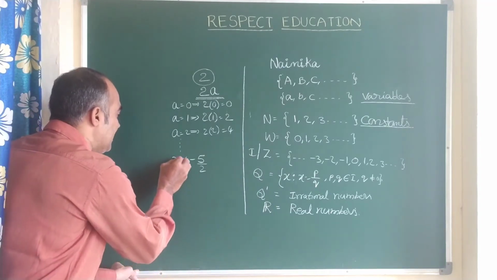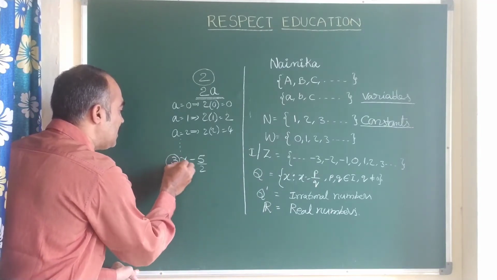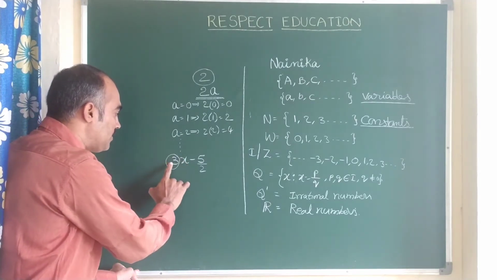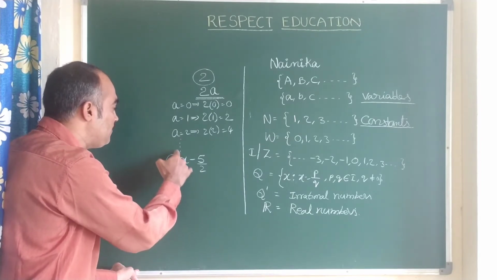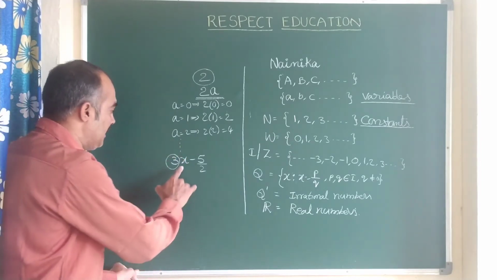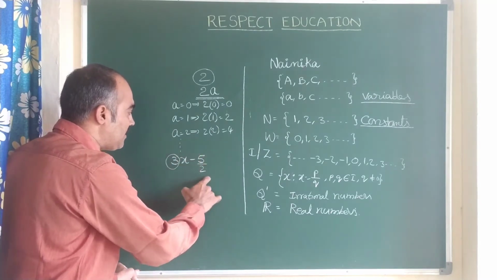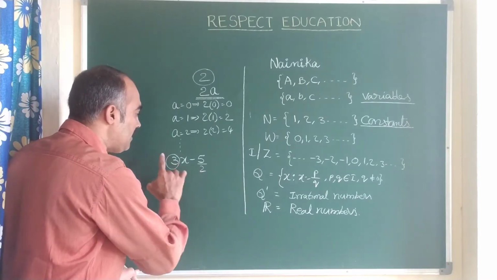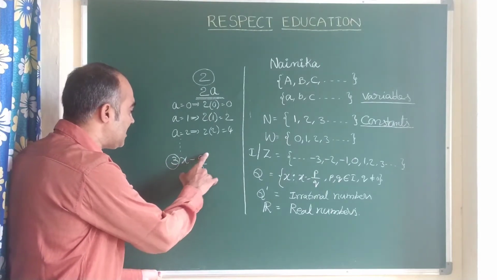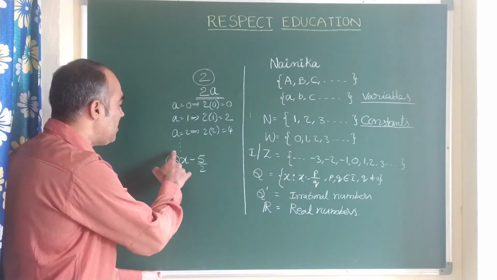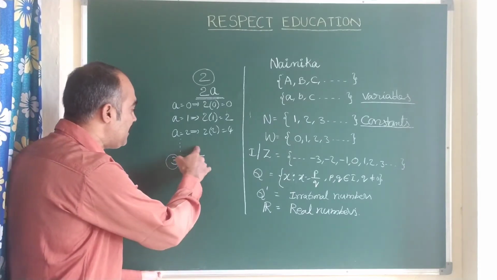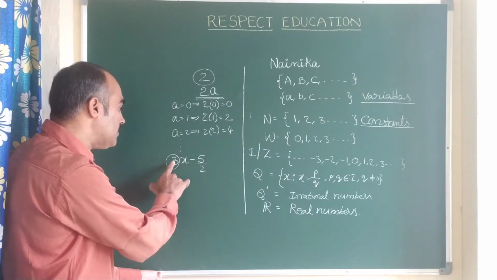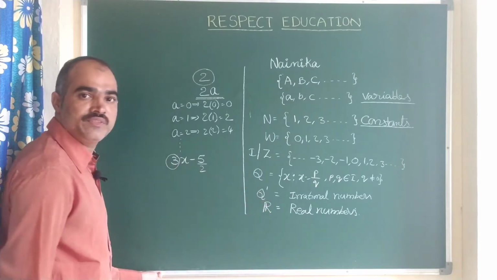So here, this can be called the coefficient, children. The number or constant which multiplies the variable is called the coefficient of x. Here which does not have x, which is alone, that is called the constant. If you take 3x minus 5 by 2, here 3 is called the coefficient of x, and this minus 5 by 2 is called the constant. Along with 3, these two are nothing but real numbers.